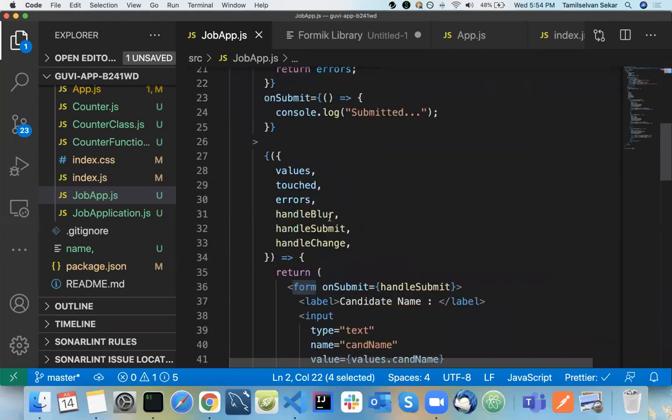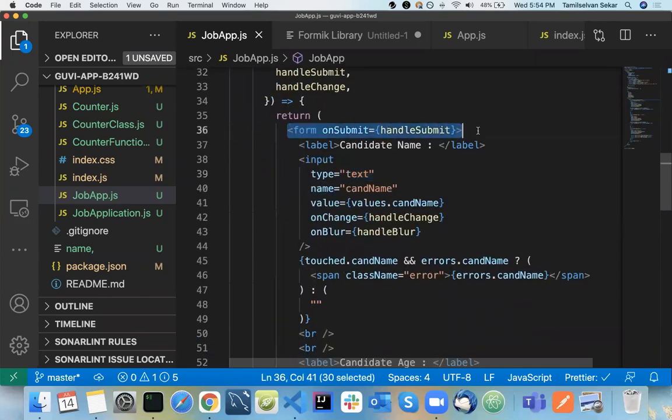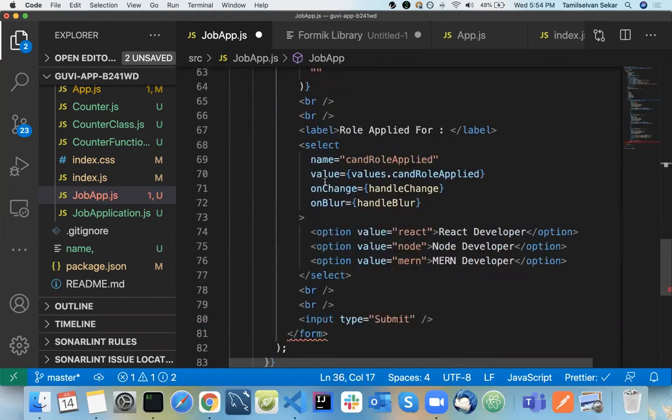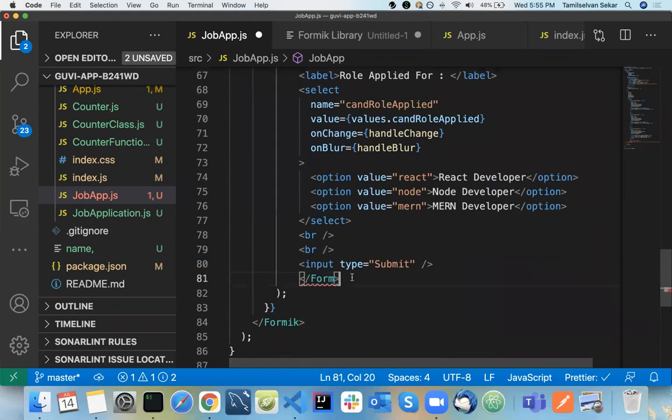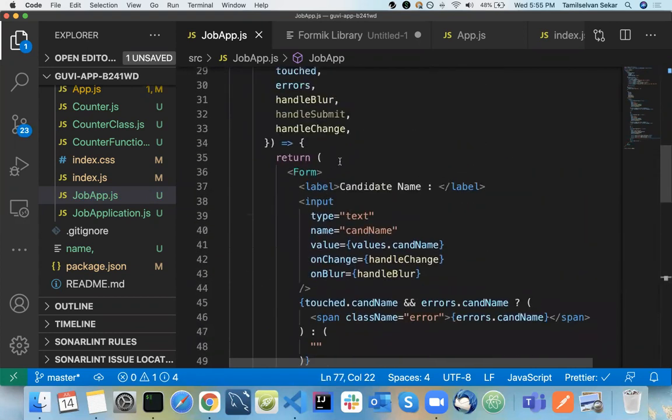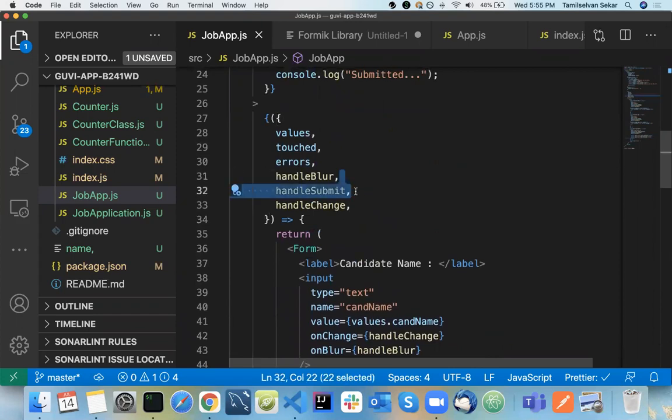Instead of mentioning onSubmit here, you don't need it. You just use this particular Form, and if you use it, you don't need onSubmit at all. The Formik library will handle it. See, now it's reduced. You don't need onSubmit or handleSubmit, because the Form itself will handle everything.